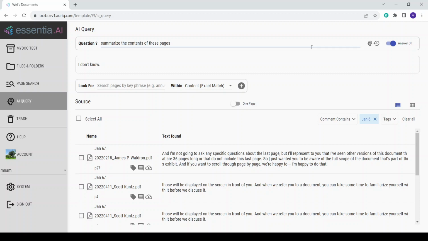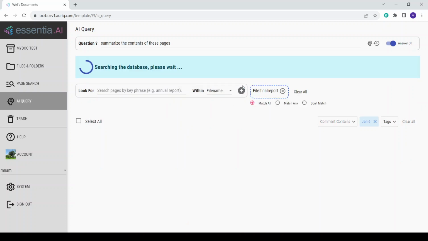It was pretty expected. But we can go ahead and further filter this. So let's say we want this from the final report from the January 6th committee, and select that as the file name. Now it's going to narrow the scope down to those 845 pages from the final report.